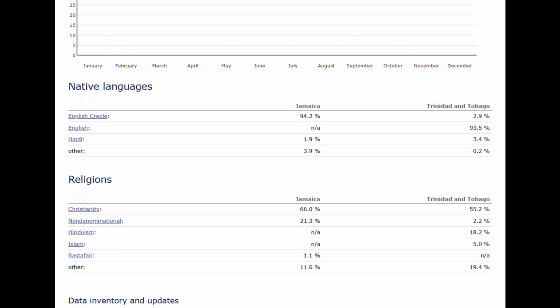So obviously, there's a much higher rate of Hinduism when it comes to religion in Trinidad and Tobago, which makes sense due to the Indian population and most of them being Hindu. And they have similar rates when it comes to Christianity, though non-denominational, I wonder if, and then this number, 21.3%, the non-denominational, that's interesting as well.